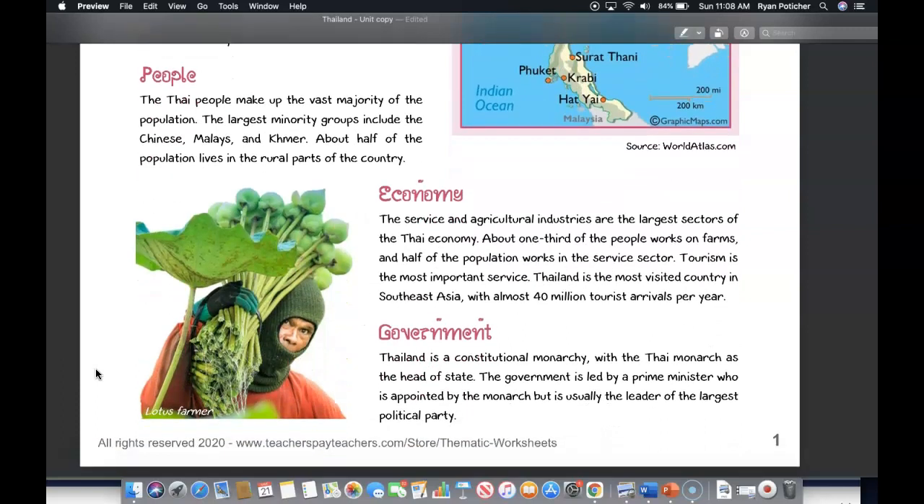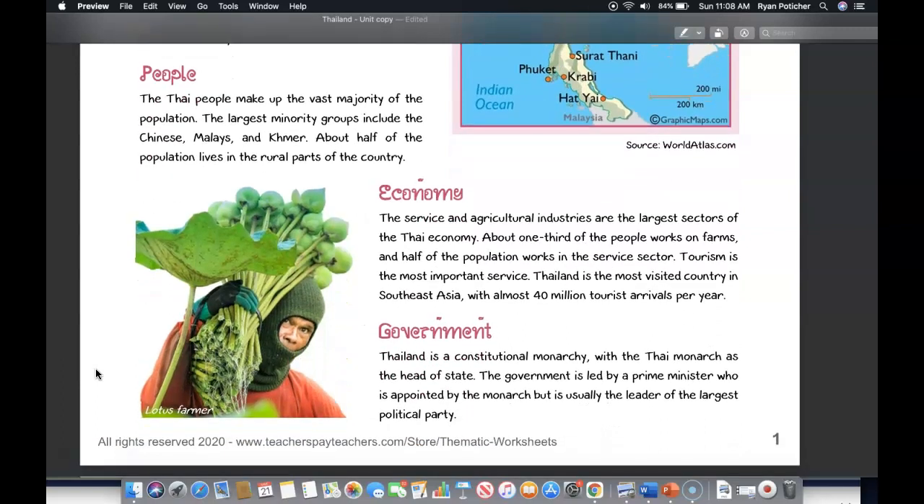People. The Thai people make up a vast majority of the population. The largest minority groups include the Chinese, Malays, and Khmer. About half the population lives in the rural parts of the country. Economy. The service and agriculture industries are the largest sectors of the Thai economy. About one-third of the people work on farms, and half the population works in the service sector. Tourism is the most important service. Thailand is the most visited country in Southeast Asia, with almost 40 million tourist arrivals per year.